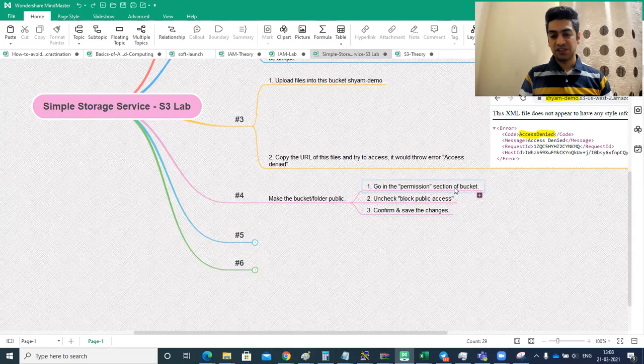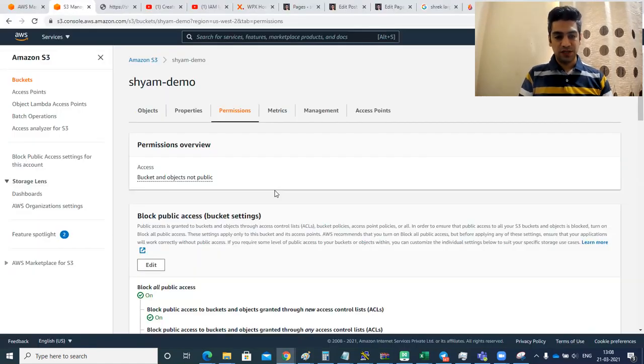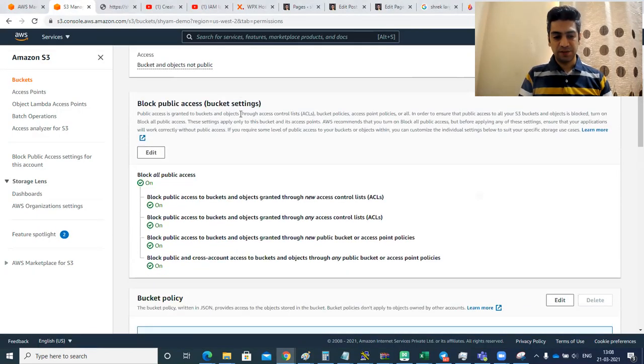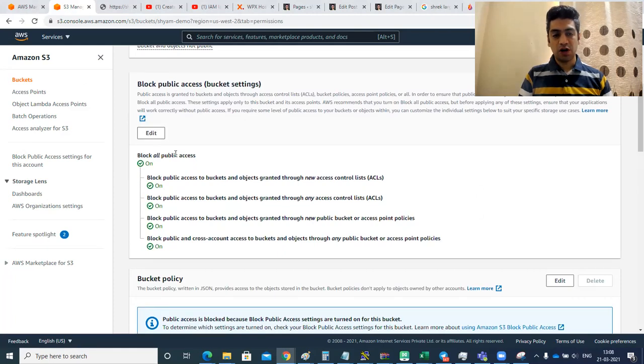Go into the permissions section of the object, uncheck block public access. Block public access was a setting I showed you at the creation of the bucket. It was checked. That means just because that option was checked, this bucket would not be public. Now you need to uncheck that option so that it can be public, and confirm and save the changes. So let's go inside. I went into permissions and I'll say edit. Block all public access is on.